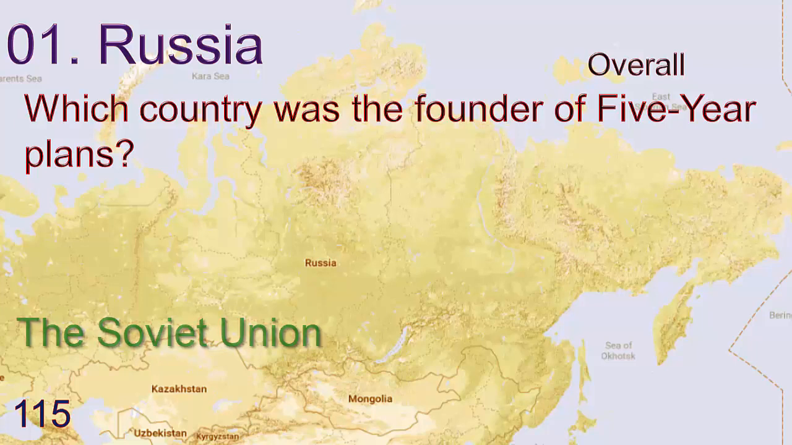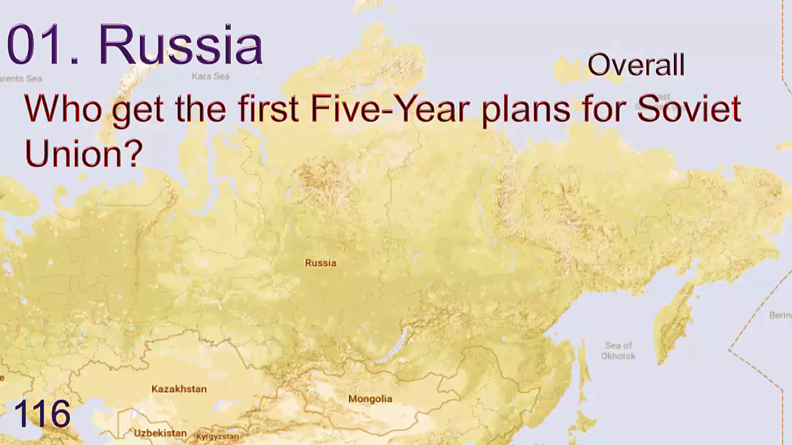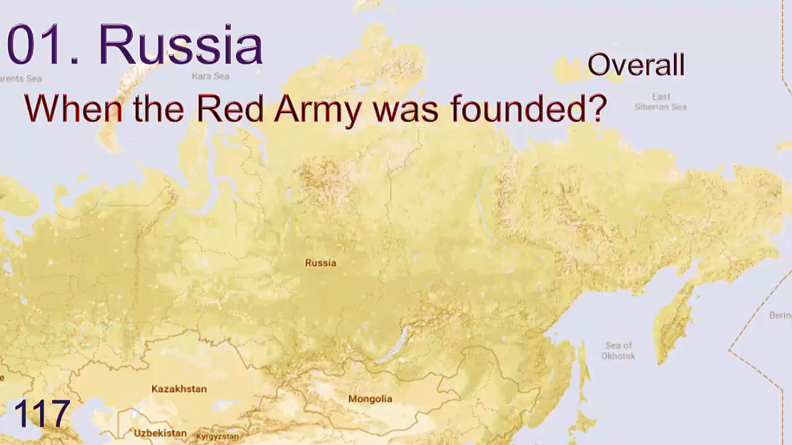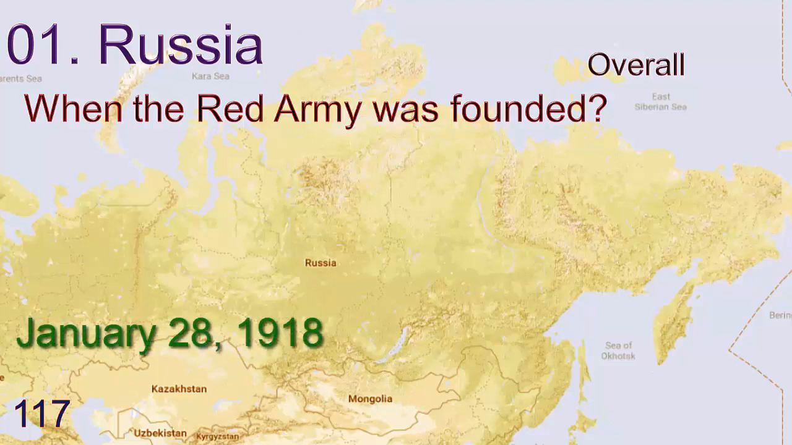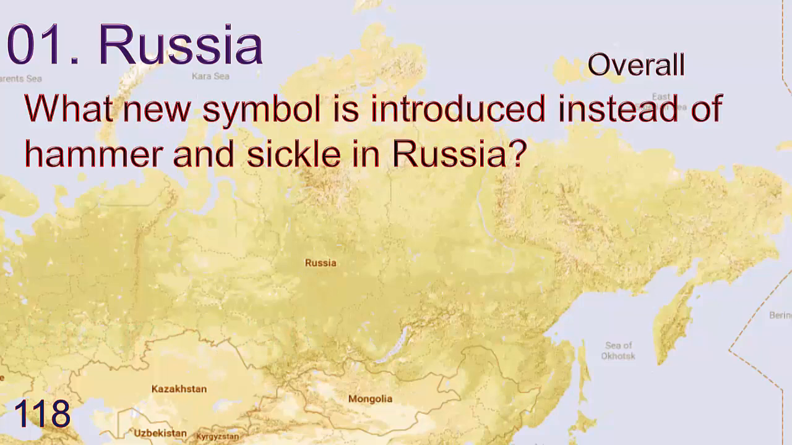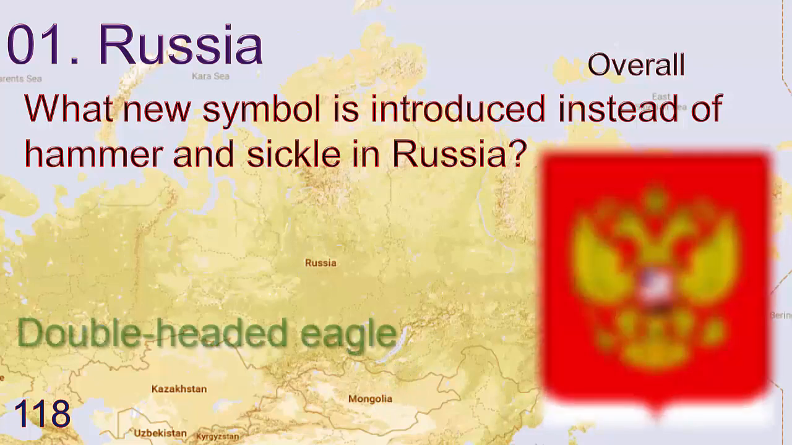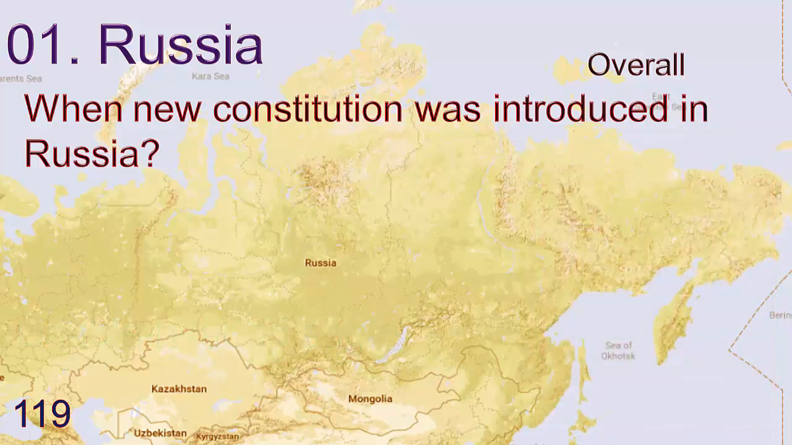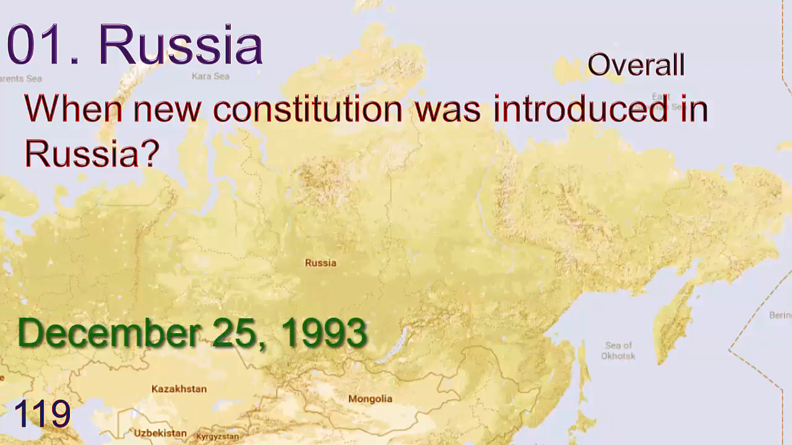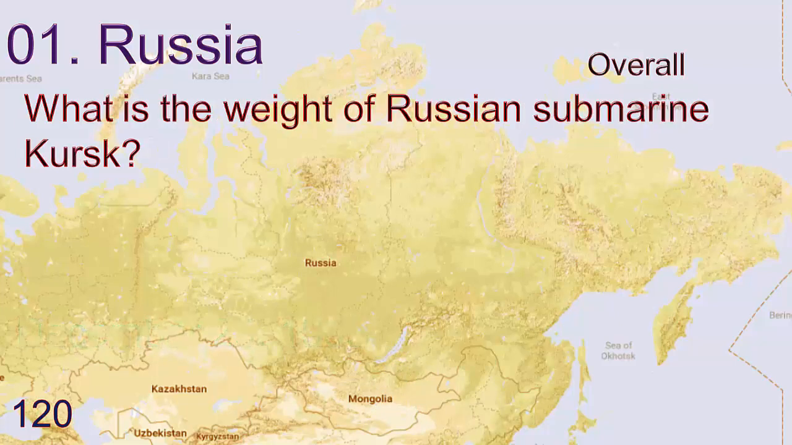Which country was the founder of the 5-year plan? Answer is Soviet Union. Who gave the first 5-year plan for Soviet Union? Joseph Stalin. When was the Red Army founded? January 28, 1918. What new symbol is introduced instead of hammer and sickle in Russia? Double-headed eagle. When was the new constitution introduced in Russia? December 25, 1993.